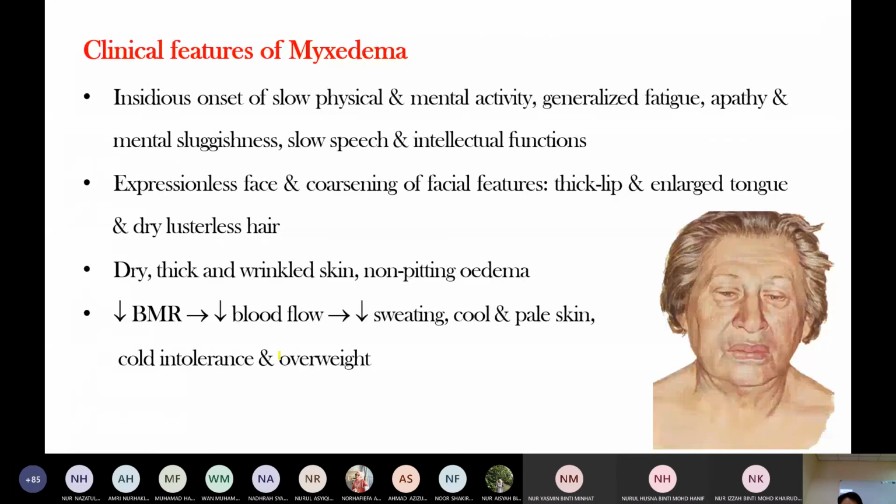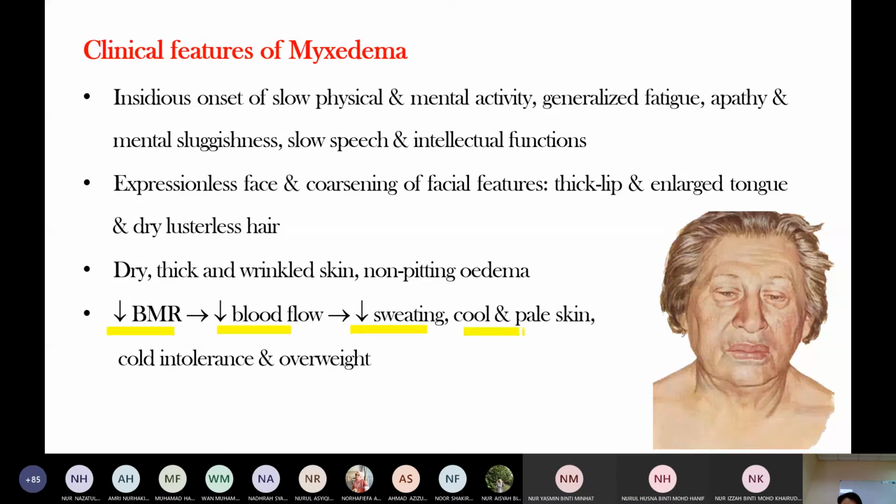Clinical features of myxedema. Myxedema means thyroid hormone deficiency in adults, presenting as the opposite of hyperthyroidism: insidious onset of slow physical and mental activity, fatigue, apathy, mental sluggishness, slow speech and intellectual function, expressionless face, and coarsening features. Importantly, there is non-pitting edema and reduced BMR, so reduced blood flow and less sweating.